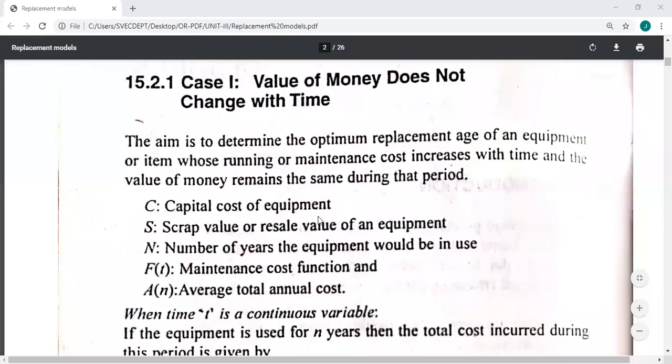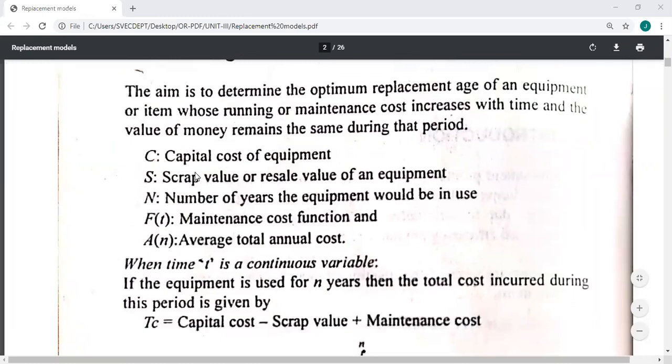These are the notations we are going to use in this model. C means capital cost of equipment. S means scrap value or resale value of an equipment. N means number of years the equipment would be in use. f(t) means maintenance cost function, and A_N is average total annual cost. These are the notations we are going to use in the first model.